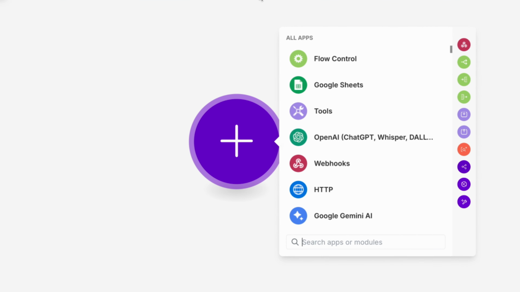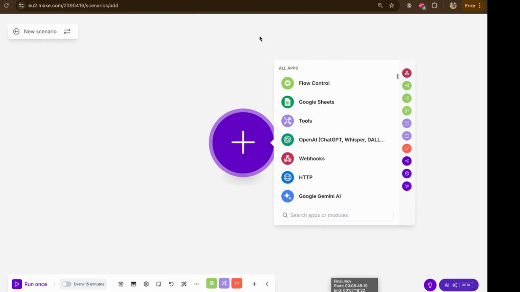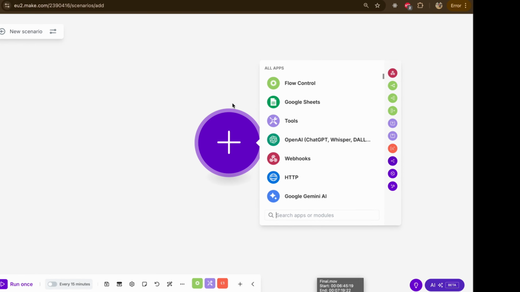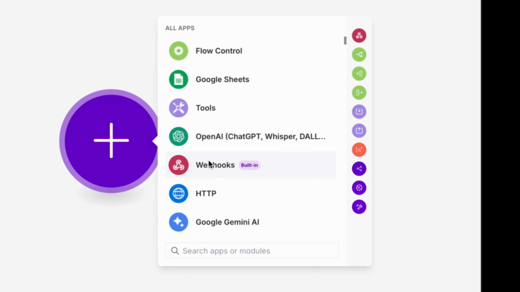A scenario is nothing but a workflow where we define what tasks the agent can perform step by step. Remember, we discussed an agent is nothing but a set of tools that allows LLMs to perform some task. Here we are defining those tools. So our first tool is a webhook. Webhooks are nothing but triggers. We need something to trigger our agentic workflow, right? This can be an email or some button click or some Slack message or can be anything. Here we are using a webhook. So as soon as someone hits this URL in the browser, our agentic pipeline will be triggered.